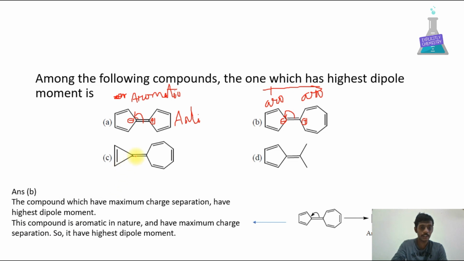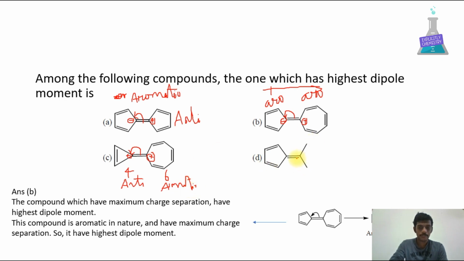If we take C, if we delocalize this double bond here, the negative charge will be here and the positive charge will be here. The number of pi electrons is 2, 4. Here the number of pi electrons is 2, 4, 6. Hence it is anti-aromatic and this is aromatic.